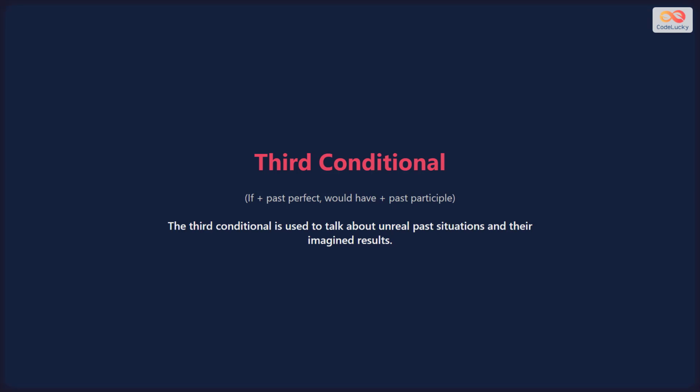The third conditional talks about unreal situations from the past and what could have happened. It uses if plus past perfect tense, then would have plus past participle. This grammar helps express regrets about things that did not happen in the past.